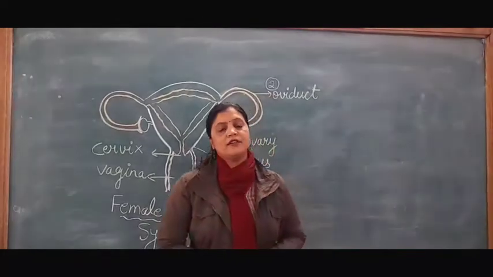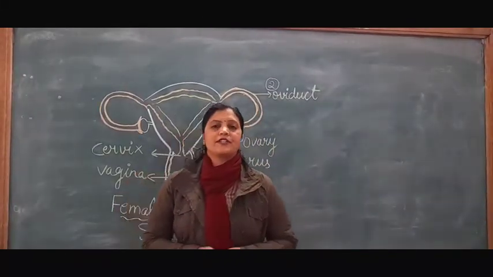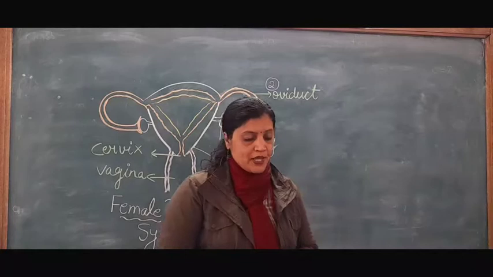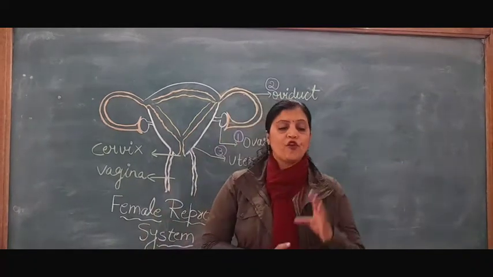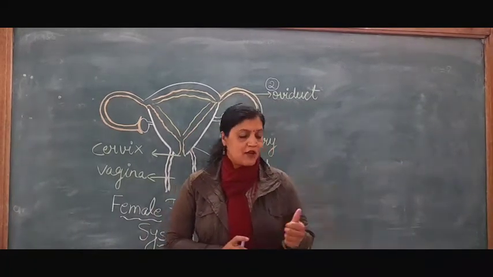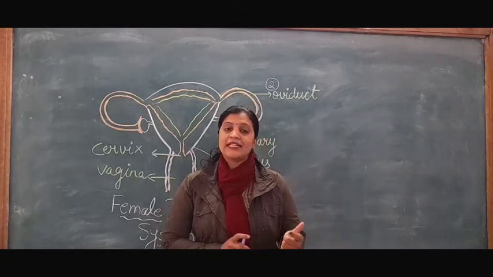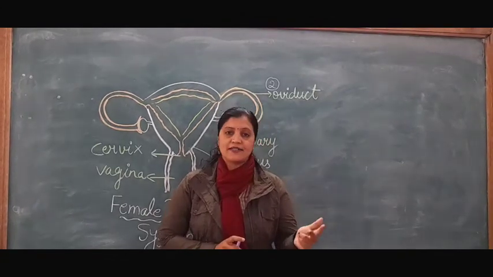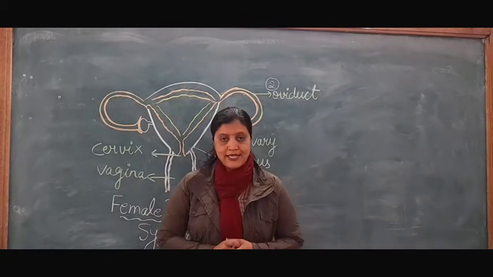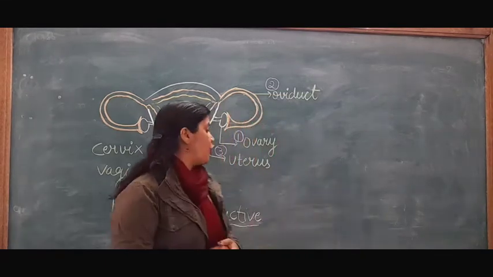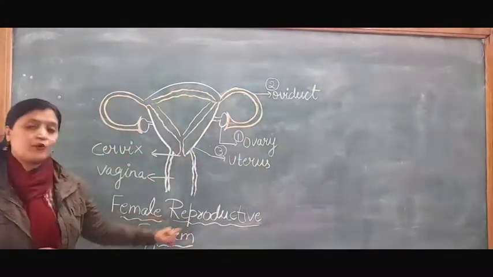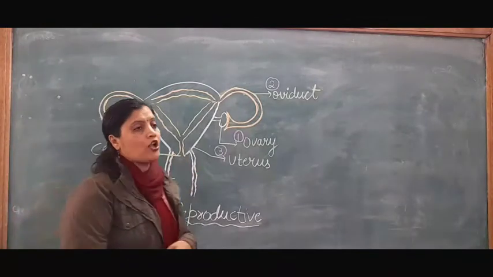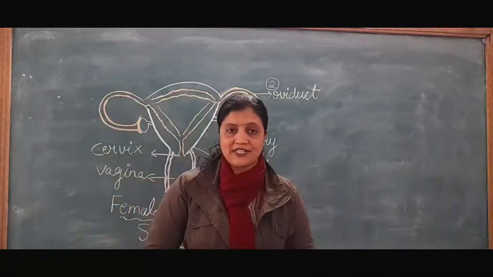Good morning everyone. In our previous video we discussed the male reproductive system. In the male reproductive system, four main organs are present: first testis, second epididymis, third vas deferens, and fourth penis. Now in today's video we will discuss the female reproductive system. In females also, four main organs are present.